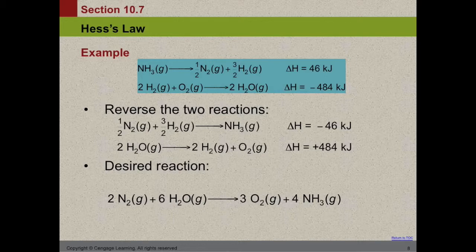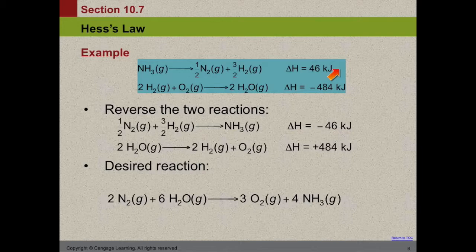So in blue there, those are our original reactions, and our desired reaction is at the bottom. So the first thing we notice is that nitrogen is a reactant in our desired equation, and in our original equation, nitrogen is a product. Now don't worry about the coefficients yet, we just want to get the reactants on the correct side and the products on the correct side. So since nitrogen is the product in the original and we need a reactant, we flip it. So now we flip that reaction and our delta H is now negative instead of positive.